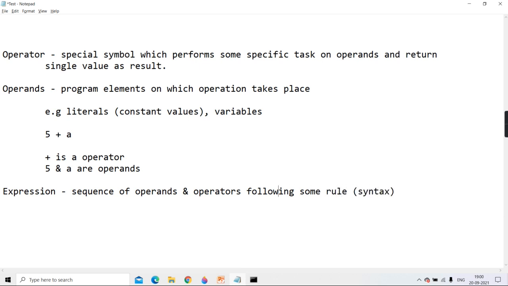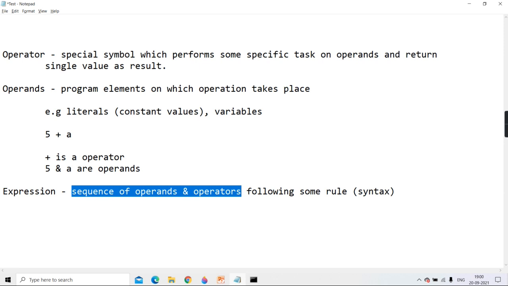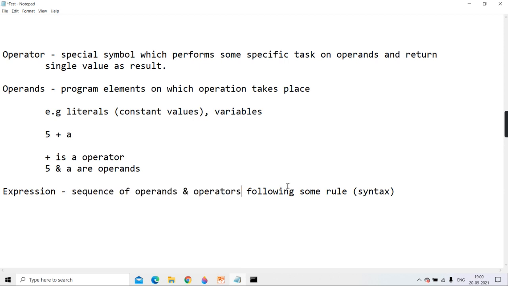Because only the part I have highlighted, a sequence of operands and operators, doesn't make meaning, since you can create any sequence. Only creating the sequence of operands and operators is not enough. It has to follow some rule, and that rule means the grammar, the syntax of that language.